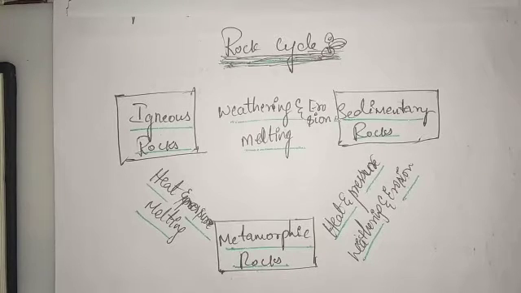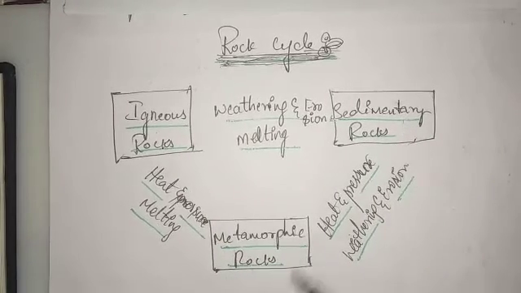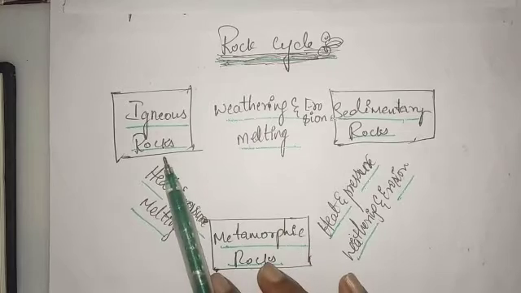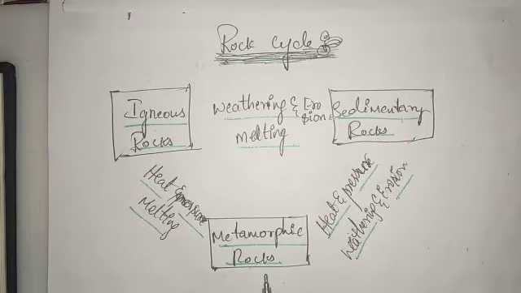rock. And one more is, these same igneous rocks become sedimentary rock. So when we see the rock cycle, first it will be an igneous rock, then it becomes a sedimentary rock, then by the combination of igneous rocks and sedimentary rocks, it becomes metamorphic rock in the process called metamorphosis.